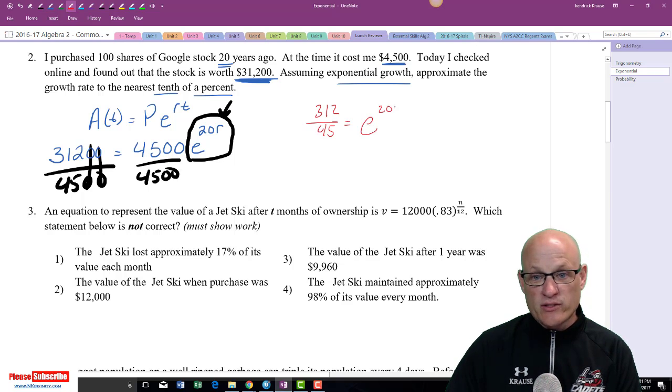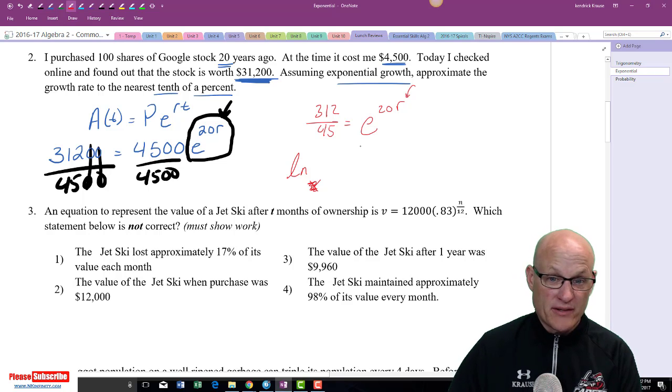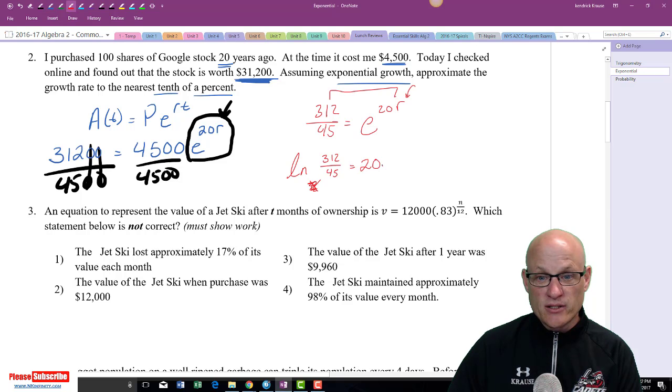E to the 20R. Now, in order to solve an equation that has a variable that is an exponent, you need to use logs. So I'm going to use log base E. Now, I know it's base E, and in fact, the calculator won't even let you put that in, so there's no reason to even put it there. And then these two things switch sides. I'm going to take the log of both sides, so log of 312 over 45 is equal to 20R.